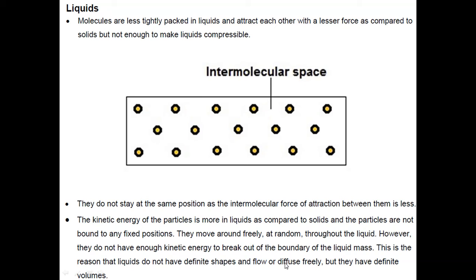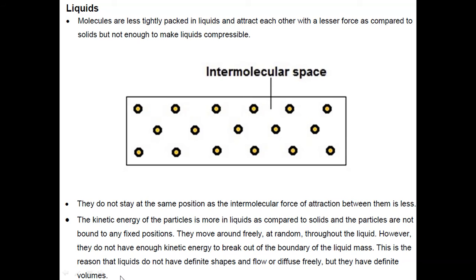Whenever you take two liquids and if they are miscible with each other, miscible means if they can be mixed with each other. For example, if you take juice and water and mix these two liquids, then they can easily mix with each other. So again they can diffuse freely, but they have definite volumes.